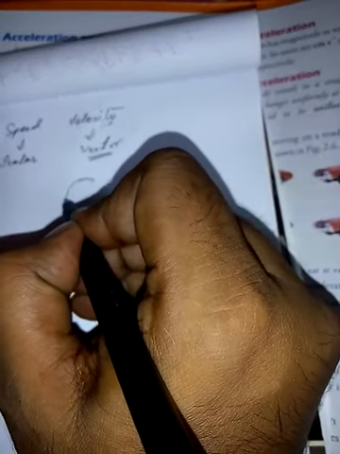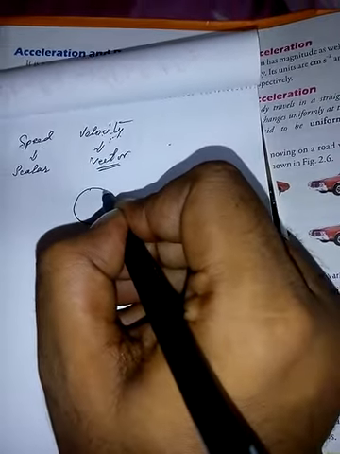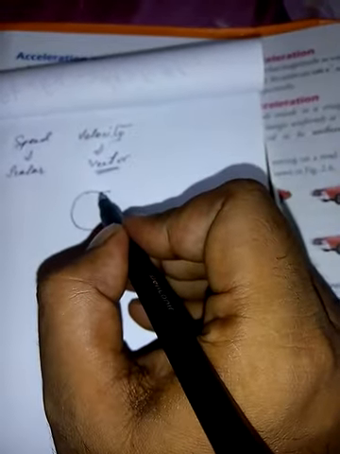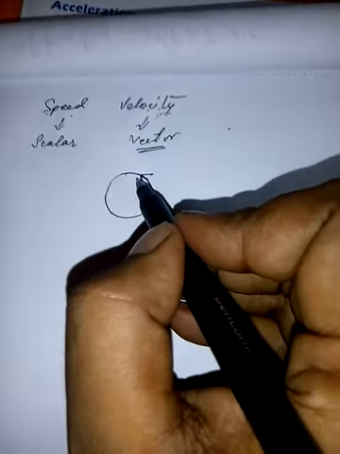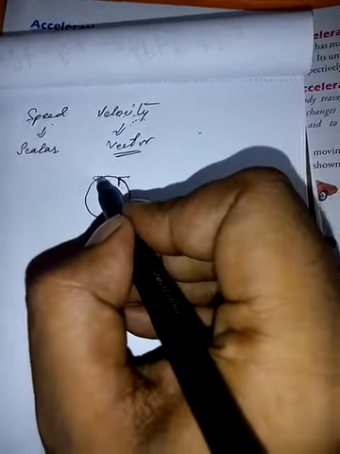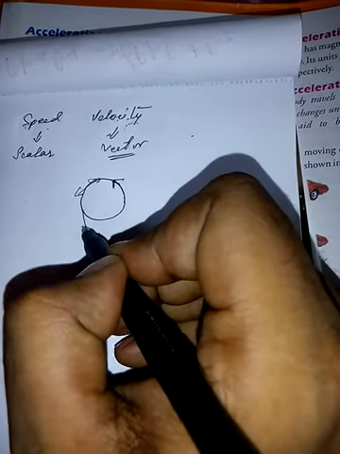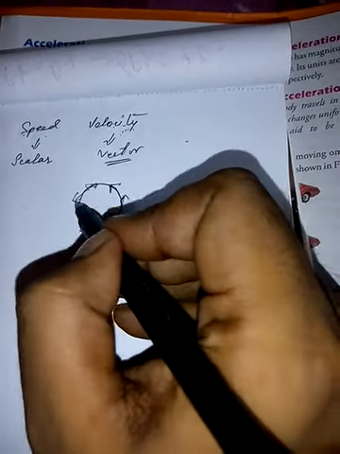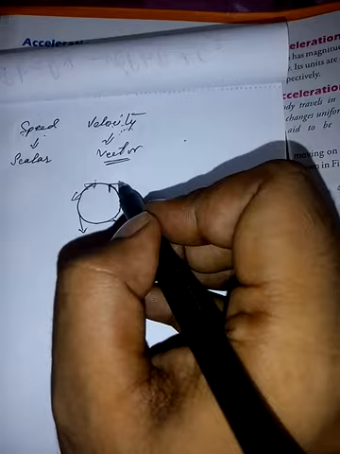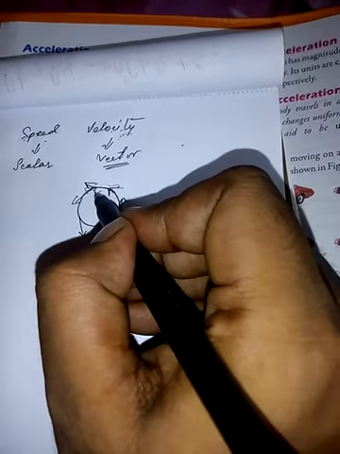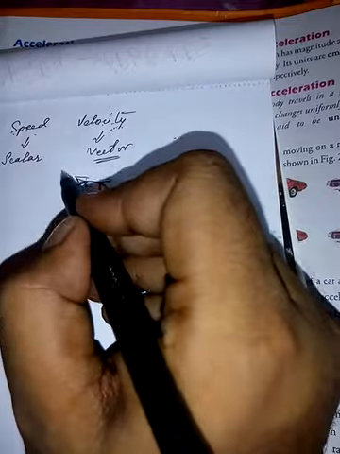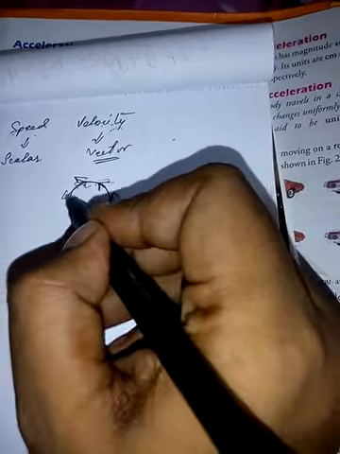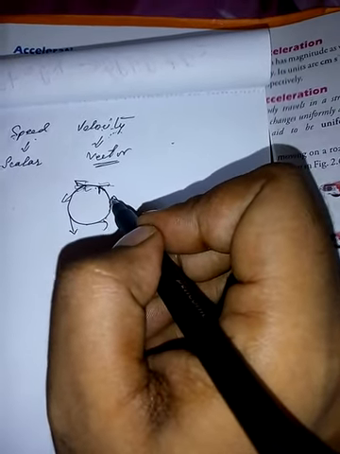Let me give you one example. Imagine that an object is moving in a circular path with a constant speed, but its velocity is changing at every instant. How? The movement is tangential, so the velocity is changing because the direction is being changed. Whenever there is a change in direction, there is a change in speed in a specific direction, which is known as velocity. And if velocity is changing, that means the motion is known as accelerated motion.